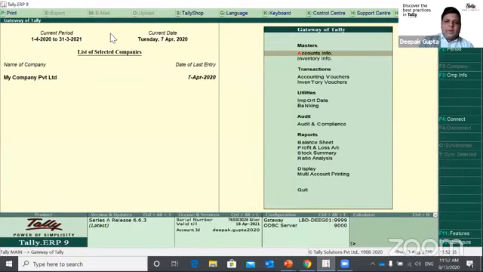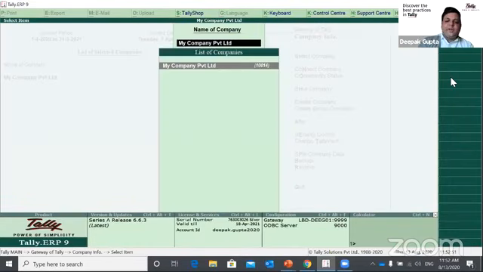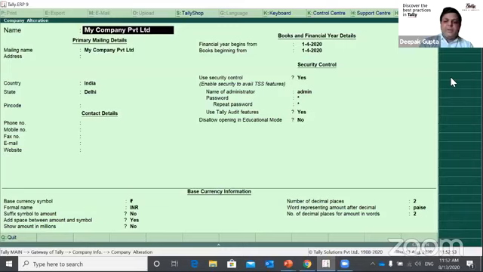So how to enable the security rights or audit feature in Tally? For that, once you open the company, there is an option on the right hand side, that is Company Info, which is Alt F3. You need to click that button, and you can go to Alter, where you need to modify the details of the company. And this is the section which is the security control. Under it there are a few questions and options which we need to configure. So the first thing is use security control. We need to enable this, yes.